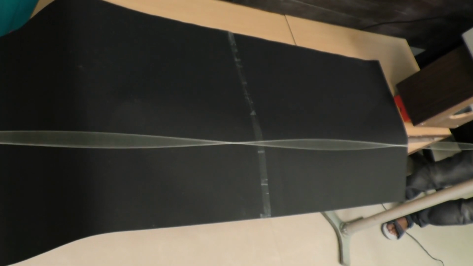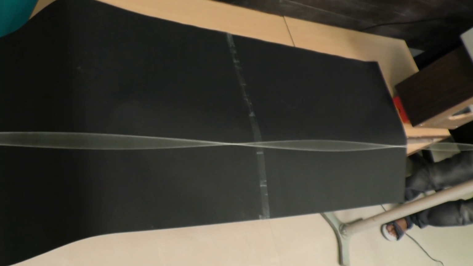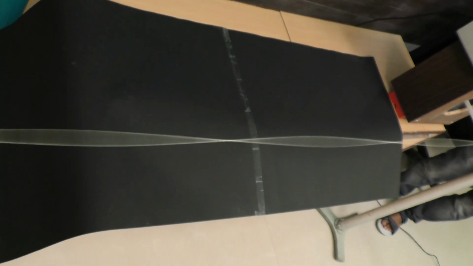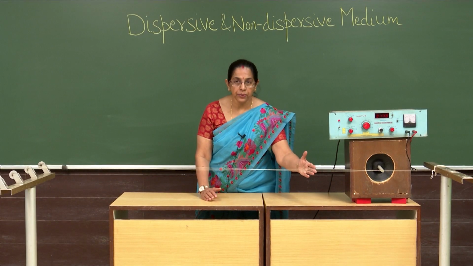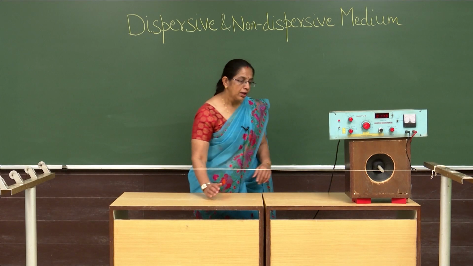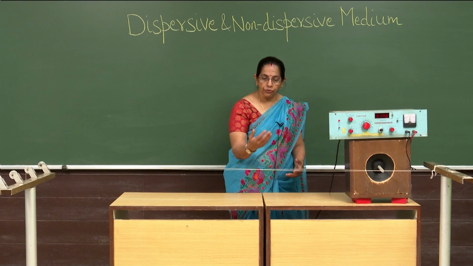Yes, this is the resonance condition. Here we have 3 loops, 1, 2 and 3. Now we will go for the fourth.